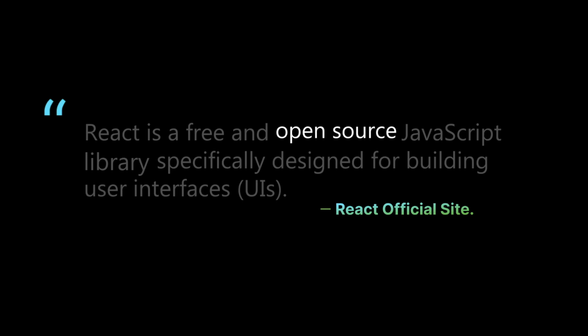Open source refers to the type of software or basically anything where the source code is made available to the public. This means that anyone can view, modify, and distribute the code of that specific thing, and in our case, in React.js. Now, what is a library? A library is a collection of pre-written code that developers can use to perform a common task or add a specific functionality to their applications. Now, what is a UI? UI, or the user interface, is the means through which the user interacts with our application.